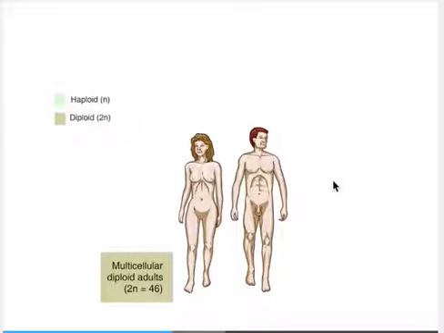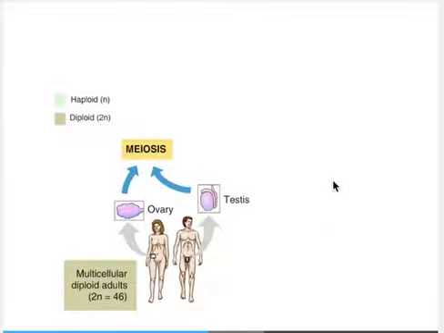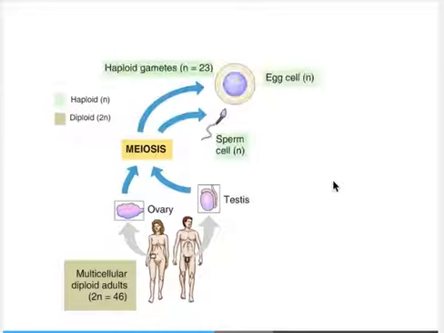Human somatic cells, most body cells, are diploid. Each somatic cell has two sets of 23 chromosomes, making a total of 46. A special kind of cell division called meiosis occurs in the ovaries and testes, producing haploid gametes, eggs and sperm, that carry only one set of 23 chromosomes each.